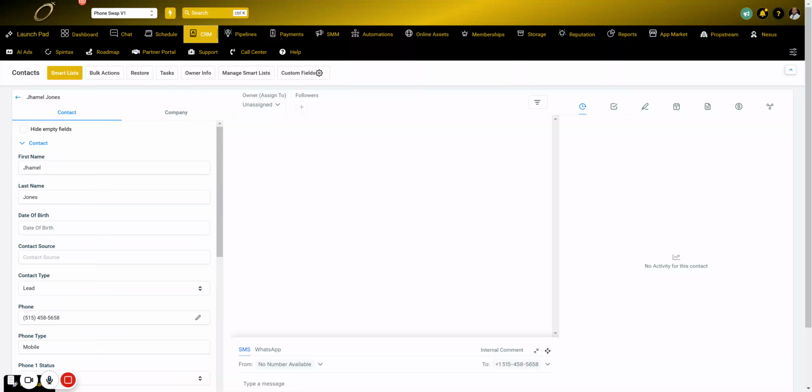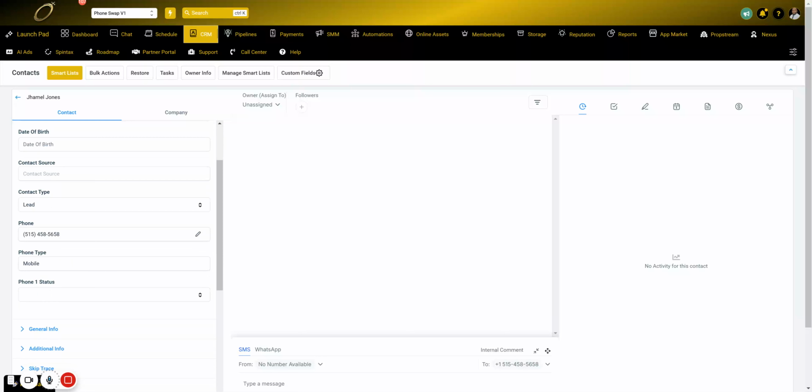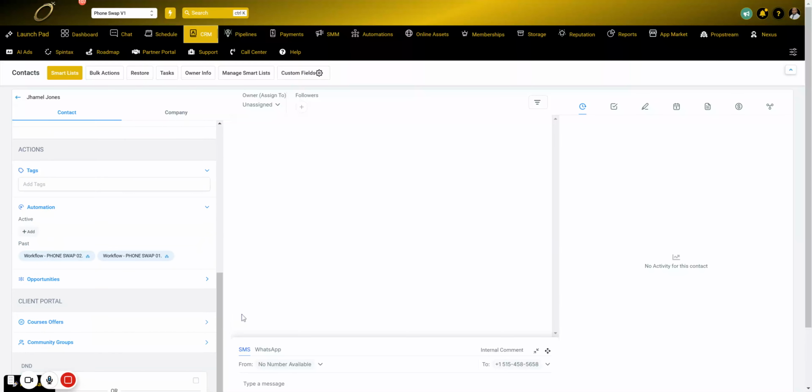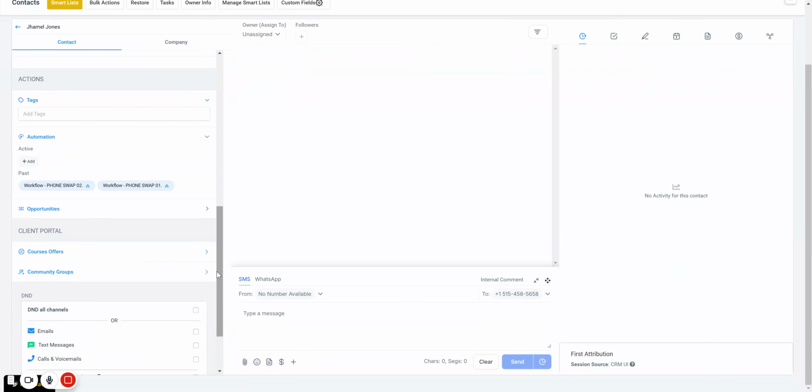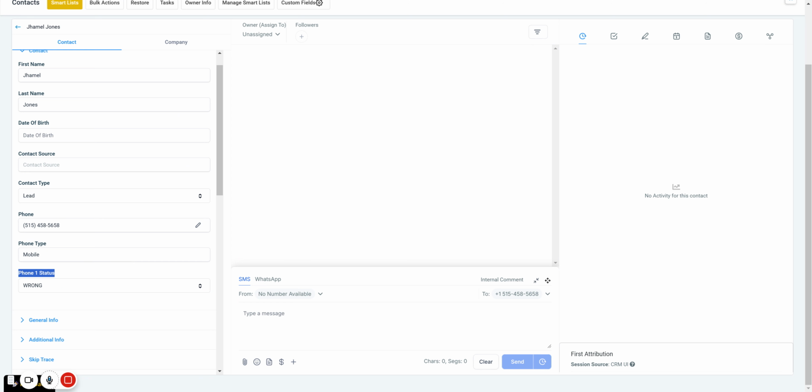So what we're going to do is go to contact right here, just below phone type. We're going to select wrong, and then we're going to come down here and hit save. Now remember this number, 4585658.